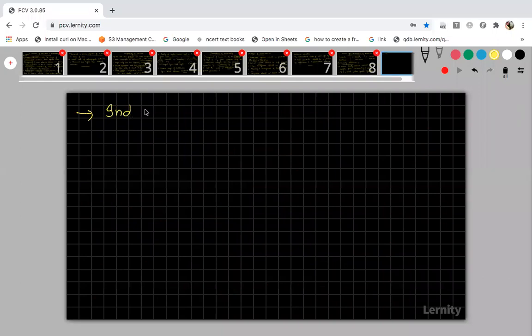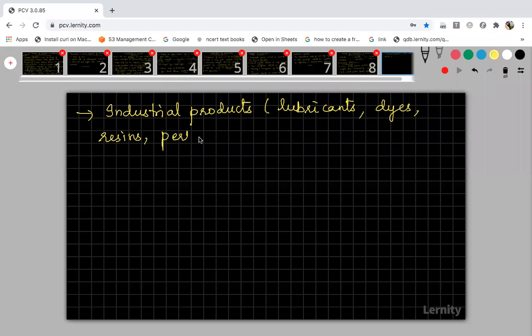Industrial products. Some of the industrial products we get from plants and animals are lubricants, dyes, resins, perfumes, tannins, rubber, gum, etc. So many industrial products are there that we get from nature.